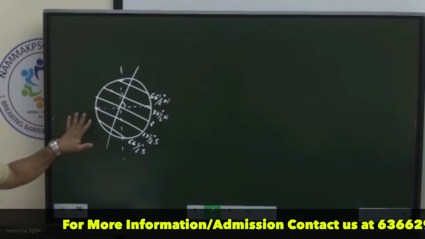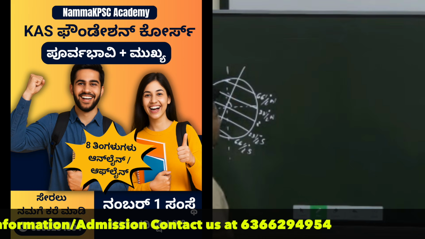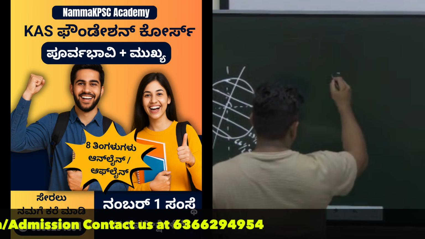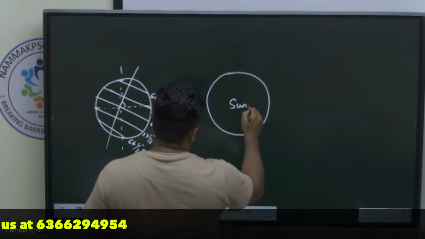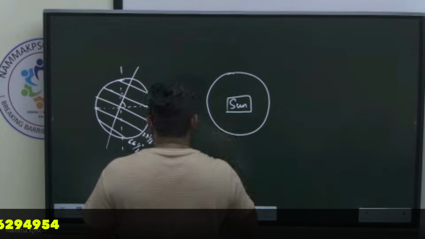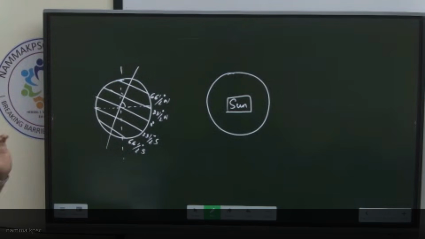Is this the position of the earth? So earth is revolving around the sun in this alignment. True. So let us place the sun somewhere over here. Though the sun is nowhere comparable to the size of the earth, because of our limitations, we'll have to adjust accordingly.